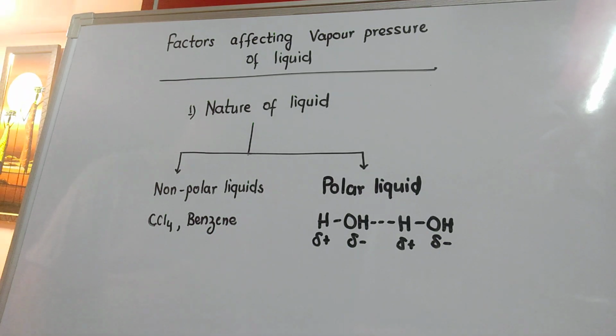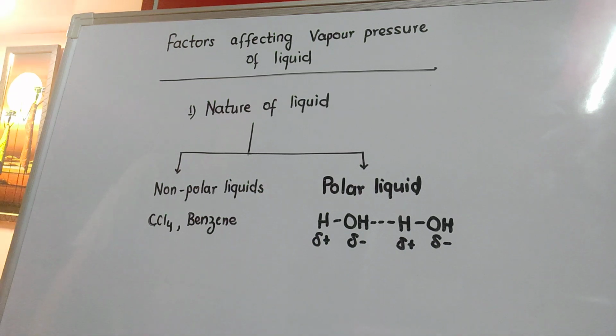A simple experiment that can prove this particular property of liquids can be observed if you take a glass of water and a glass of petrol. Let the glasses be open and you will see after some time the glass of water will remain as such. There will be very little difference in its volume. But as far as the glass of petrol is concerned, almost the whole of petrol will easily get vaporized, indicating that petrol is highly volatile.